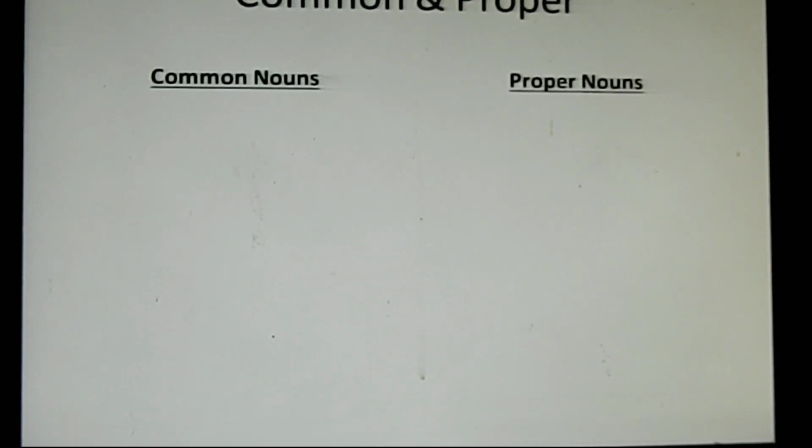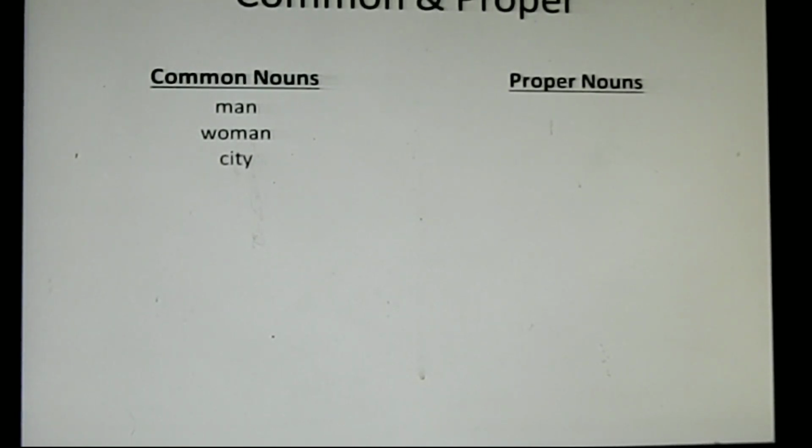We will have some examples. We have got two lists of nouns. On the left hand side we have got the list of common nouns, and on the right hand side we have got the list of proper nouns. Man is an example of common noun. Woman is an example of common noun.